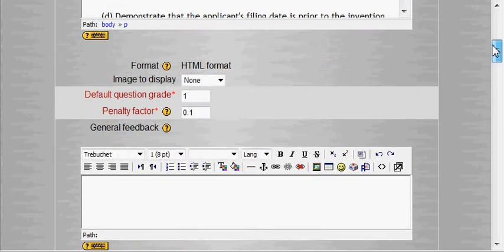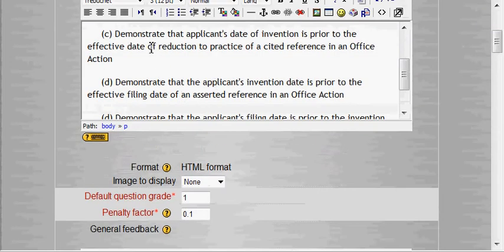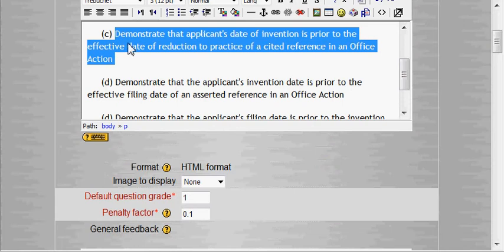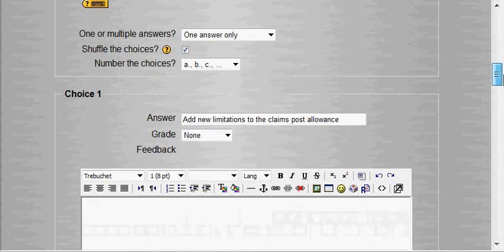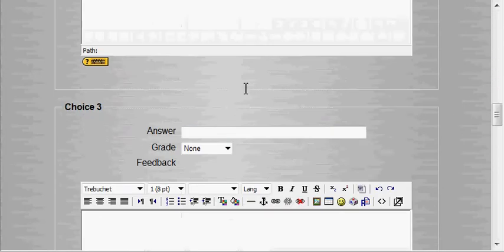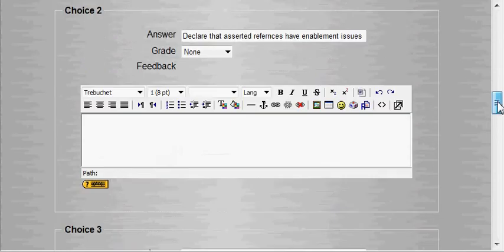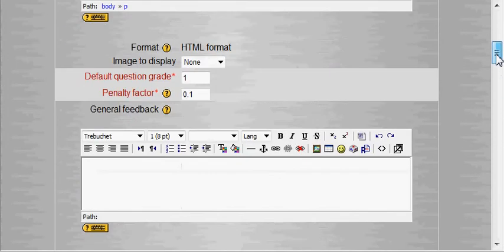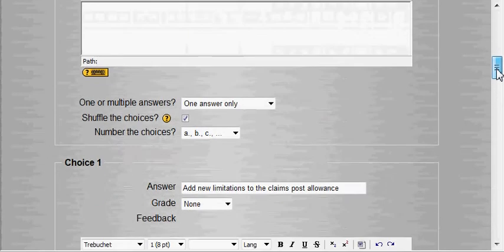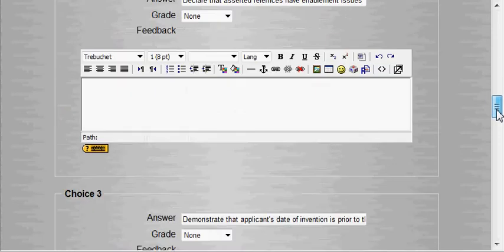Let's go get C. A, B, C. There's the C one. So this is fairly straightforward, as you can see. You just paste each of your choices in here, and it'll form the question as you're used to seeing it.